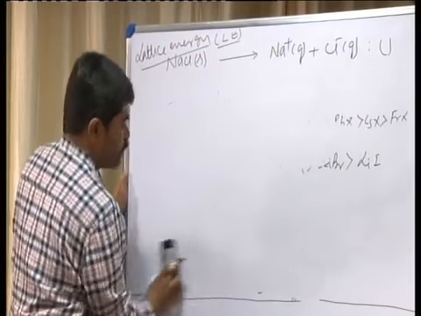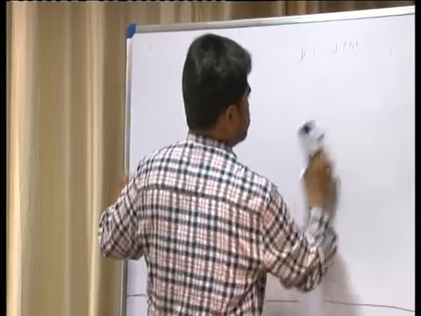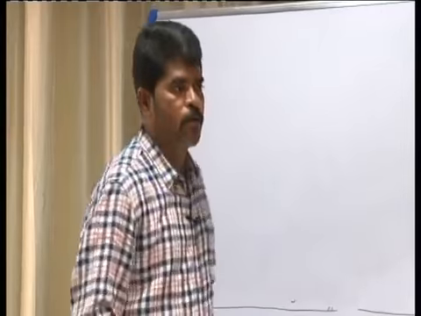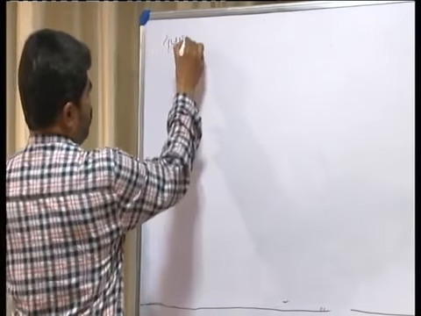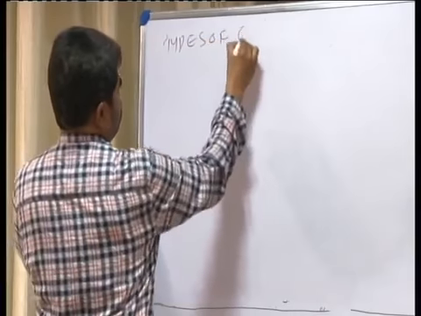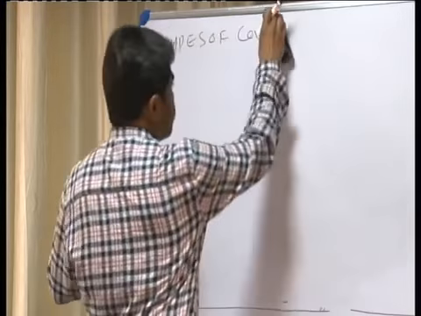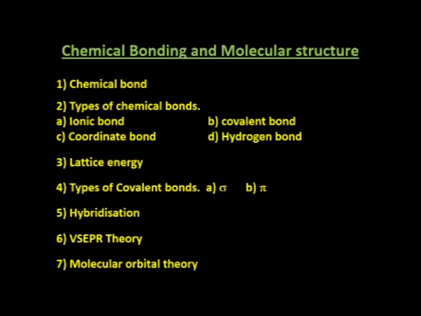Now let us consider the types of covalent bonds. You know about the types of covalent bonds. One is called the sigma bond and one is called the pi bond.